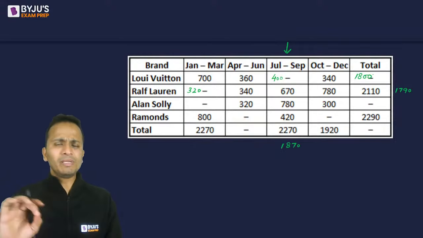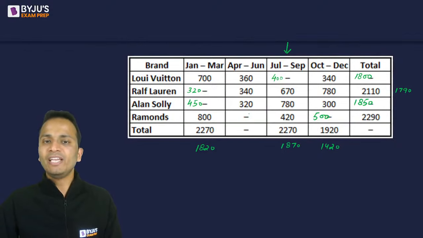Okay, now what else is left? I'm left with October December quarter with a value of Raymonds. Again, three values and the sum is given. I can calculate the value for Raymonds in this year. So 3 and 7, 1000, 1300, 1420. 1420 is the sum. Subtracted from 1900 will give you 500. Okay. Now horizontally, I am left with one value Raymonds. And this can be calculated, yes. So 8 and 5, 13 and 4, 17. 1720 is the value. Okay.